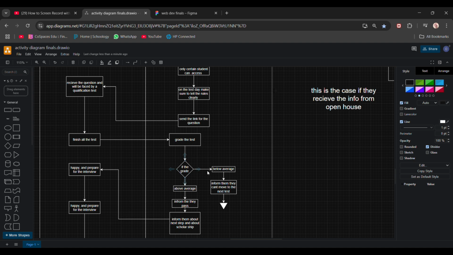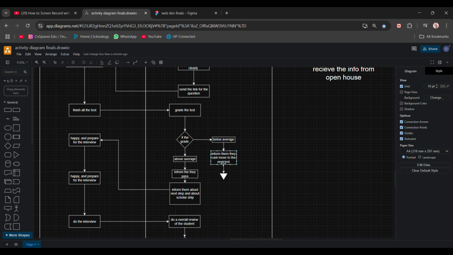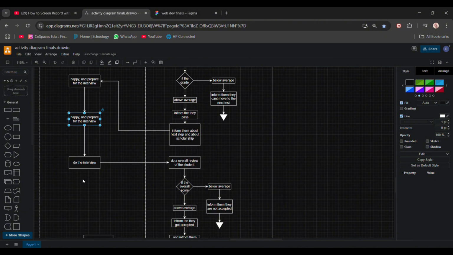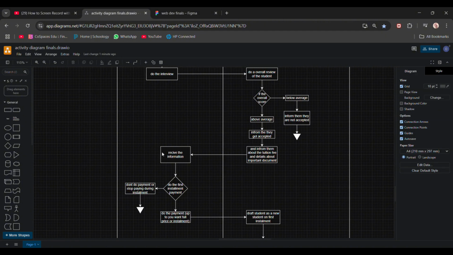So they grade the test, and if the grade is below average, inform them they cannot move on to the next step. If it's below average, they're going to be rejected. If above average, they will pass and be informed of the next step. They're happy and go to prepare for the interview. And then after the interview, do an overall review of the student. If still below average, it's ended, and if above average, congratulations, we're going to inform them about the tuition fee and the important documents that need to be filled, and then receive the information.